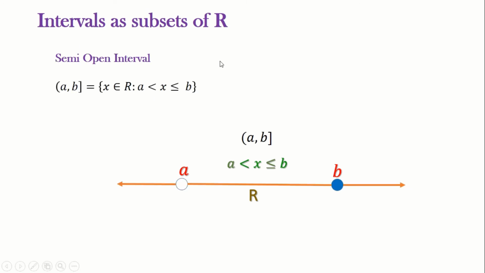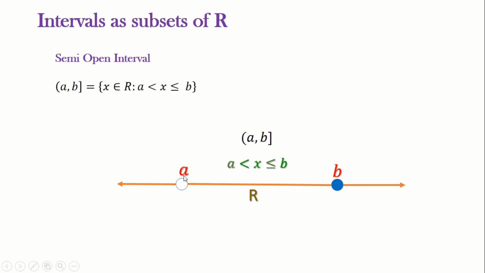Now, let's see what a semi-open interval is, which is denoted by this symbol. That is, the first bracket is open and the second one is closed, which means we are excluding the value A and including the value B. It is defined as the set of all x in R such that A < x ≤ B. That is, x takes the values between A and B, including B and excluding A.